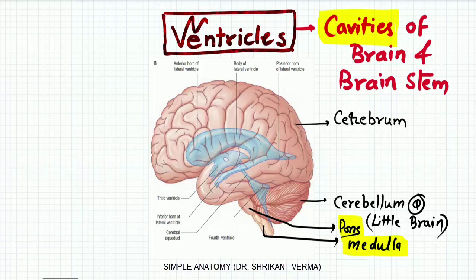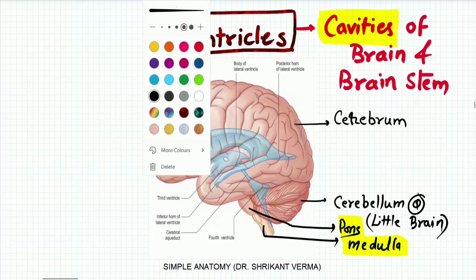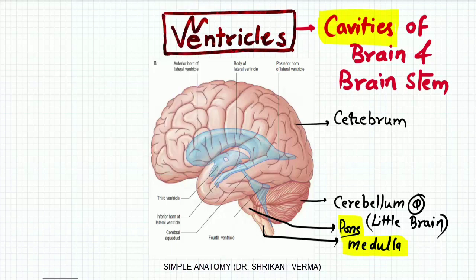Now, can you see this image? Concentrate on the blue color structure. Here I am drawing the margins. This is the largest cavity of the brain, the cerebrum, and it is the lateral ventricle. Through this image you can follow the various parts of the lateral ventricle.